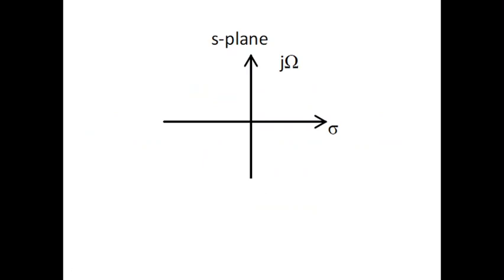Let us look at the S-plane. The x-axis is the real part sigma and the y-axis is the imaginary part j omega. Poles are represented by a cross and zeros are represented by a circle. Let us try to represent minus 2 plus j3, which is a rectangular form representation of a pole. The central point is 0, so minus 2 plus j3 will be present over here. This is marked as a pole.